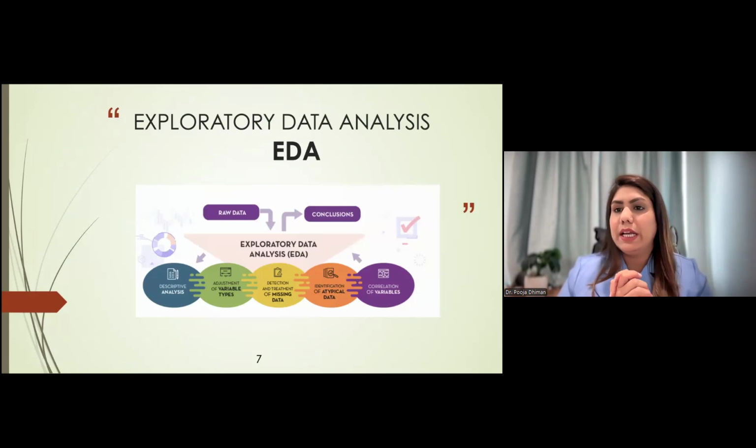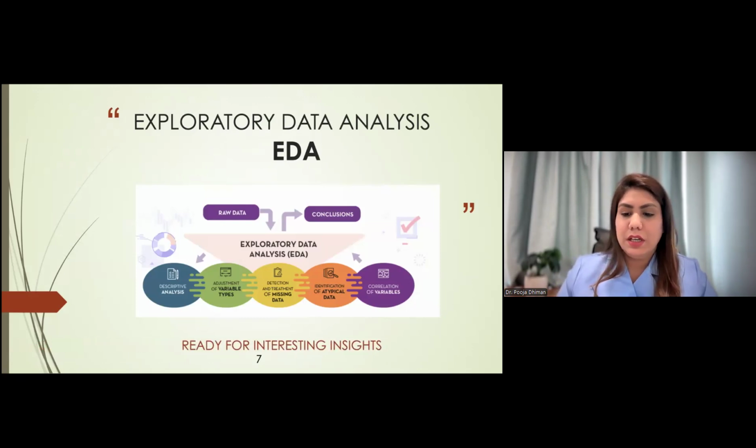So first of all, we will talk about some exploratory data analysis, in which we take the raw data and analyze it in a descriptive way. Then we will adjust some variables and their types. Then we will detect some missing data, identify atypical data, and find the correlation on the basis of this. So, ready for the interesting insights?